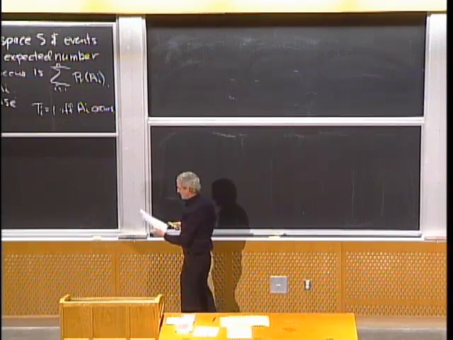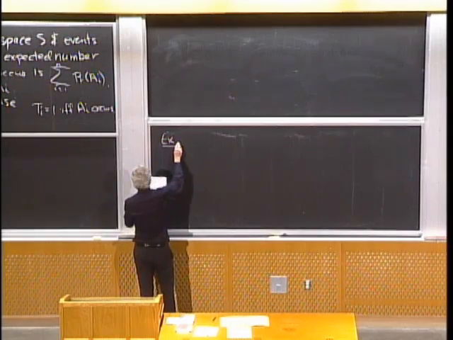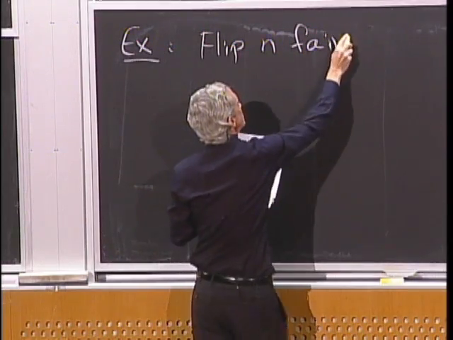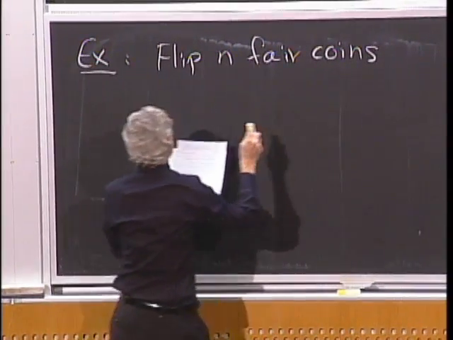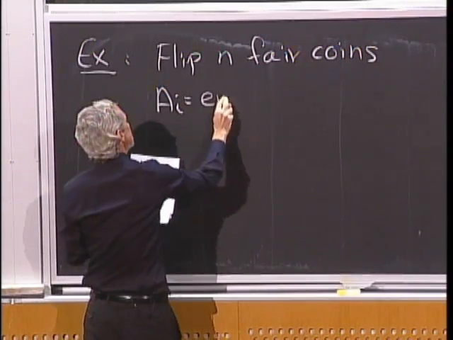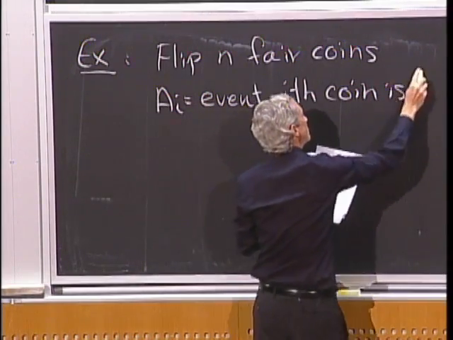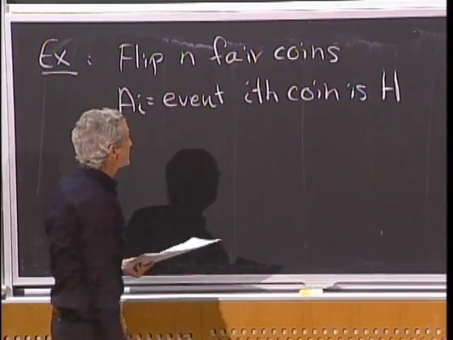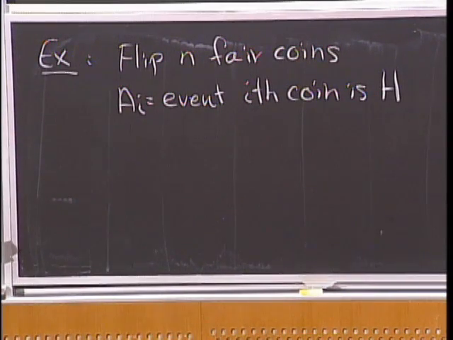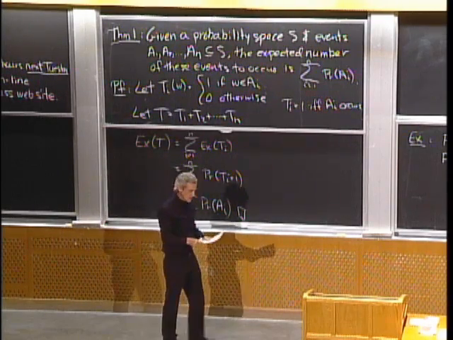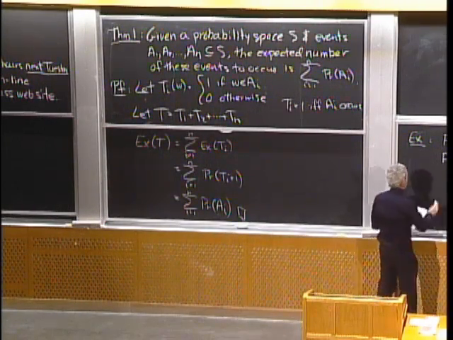All right, we're going to use that theorem a lot today. As a simple example, suppose we flip n fair coins. And we let A sub i be the event that the ith coin is heads. And suppose we want to know the expected number of heads in the n flips. Well, we can use this theorem. The expected number of heads is just going to be the sum of the probabilities that each coin is a heads. So let's do that.